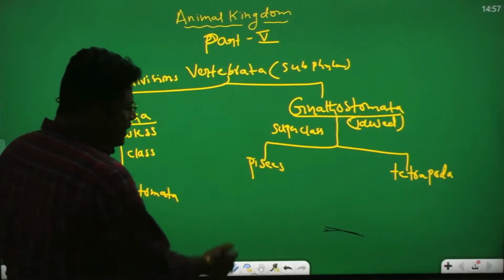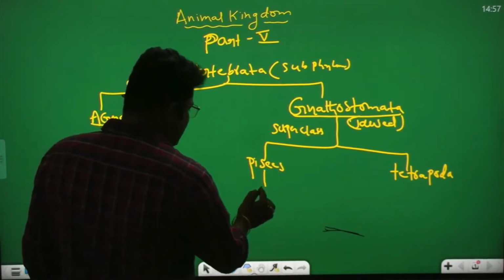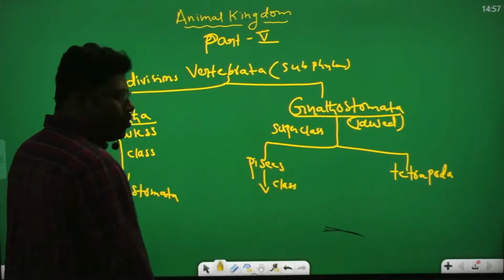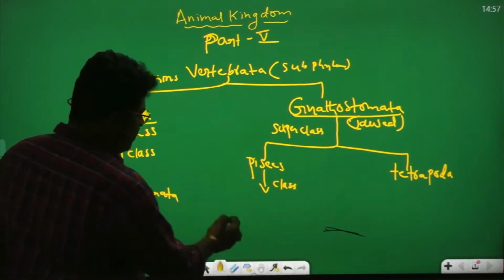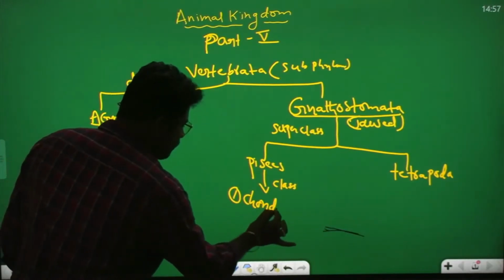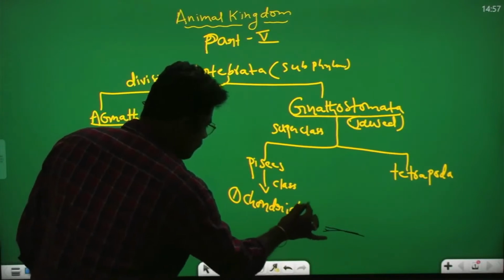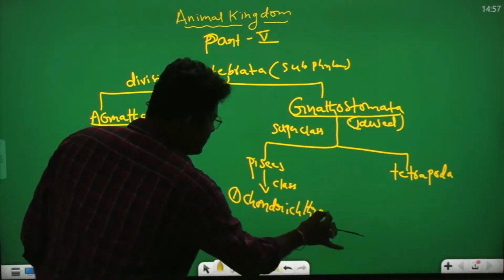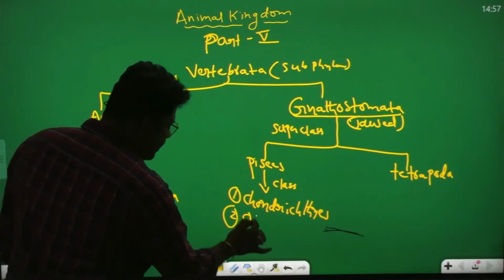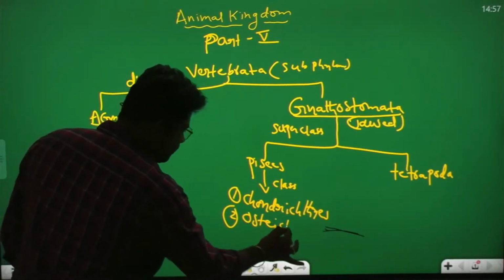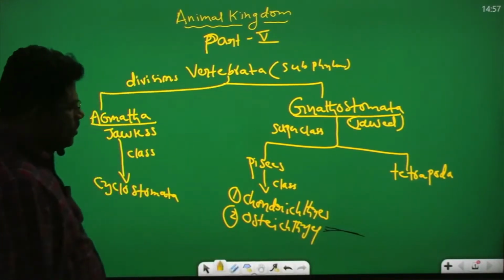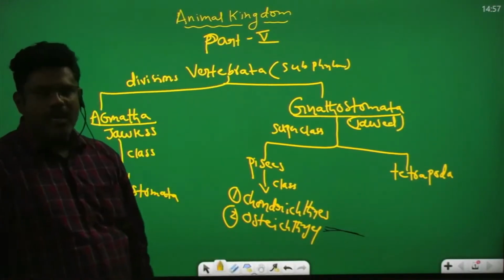In the Pisces, 2 classes are present. One class is known as Chondrichthyes. Second class is known as Osteichthyes.